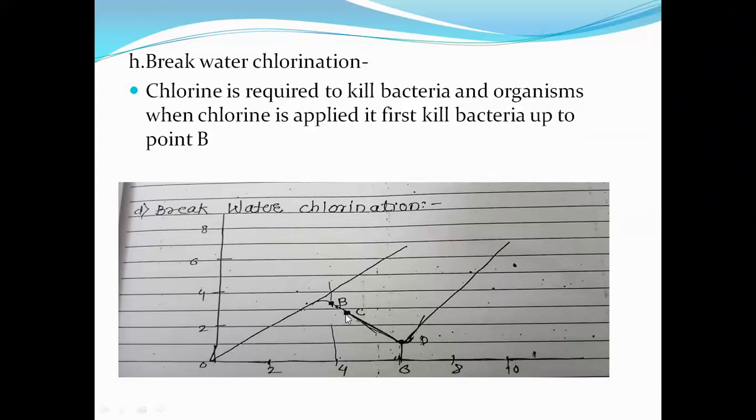That is, the extra chlorine is going to be used to oxidize the organic compounds and impurities up to point C. Then after point C, the chlorine remaining in the water after completing these functions indicates the residual chlorine, and it indicates that the oxidation of impurities is over.